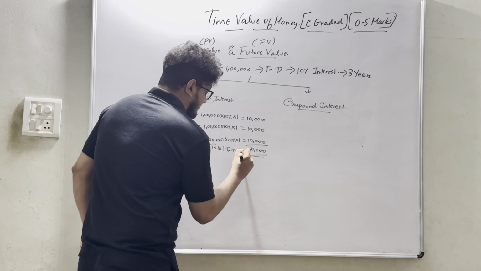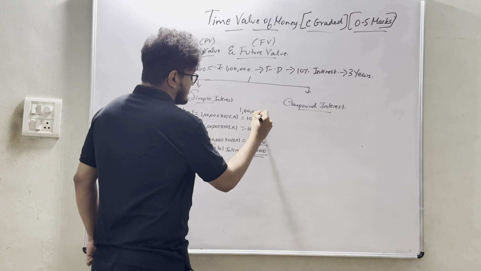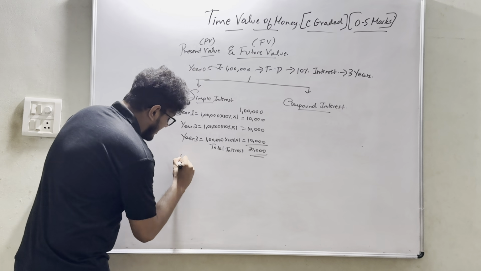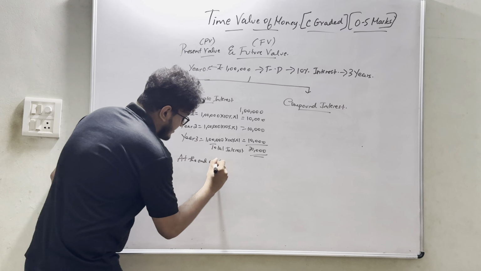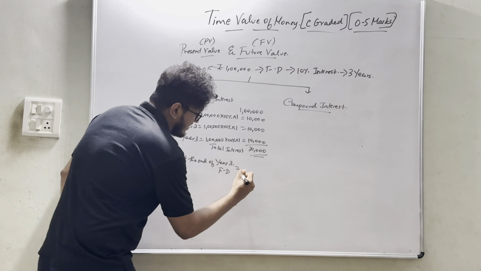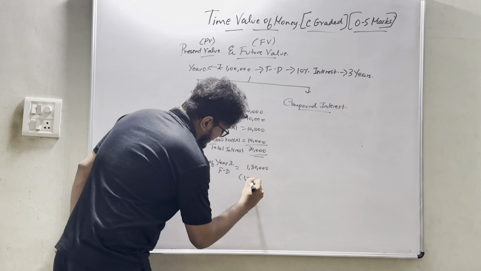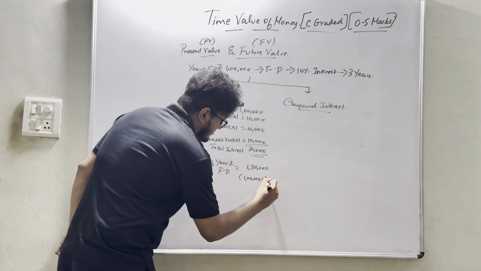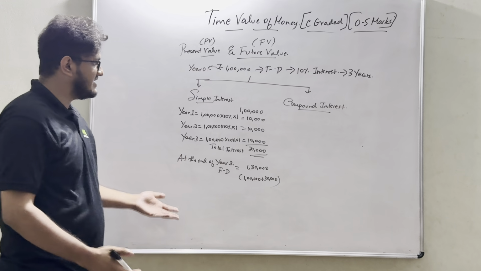30,000. Yes. What is the value of FD? 1 lakh. Yes. At the end of year 3, what is the value of FD that I would be having? 1 lakh 30,000. That is nothing but 1 lakh plus 30,000. Yes, this is nothing but simple interest.